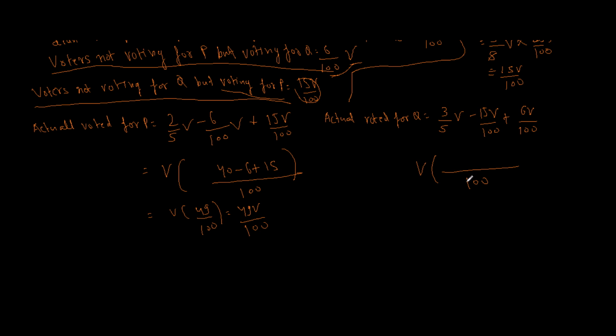Once again we have V common. Once again 5 goes 20 times into 100, so 3 into 20 we get 60 minus 15 plus 6. Sorry, this V we have already taken common, so it should not be there. So it should be V into 51 by 100, because 60 minus 15 is 45, 45 plus 6 is 51, which is 51V by 100.